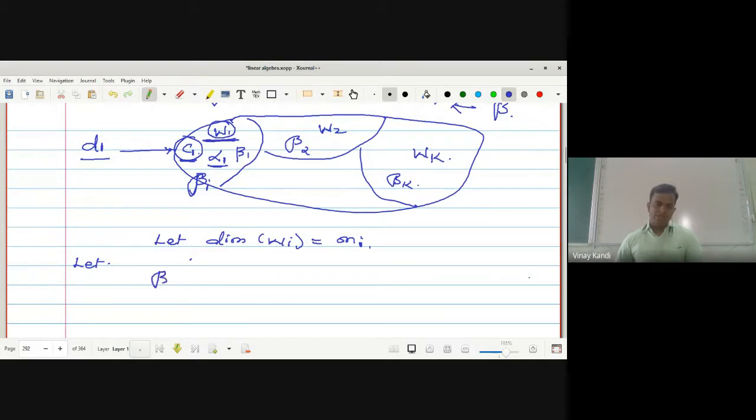Let beta_i be equal to beta intersection Wi. What is beta_i? Beta_i is equal to beta intersection Wi. That means your whole basis beta, take its intersection with W1, it is equal to beta_1.